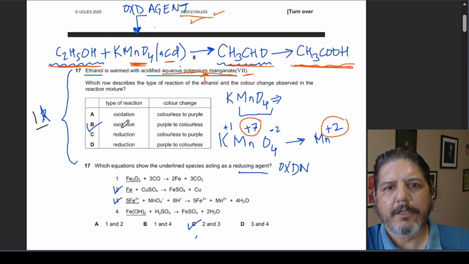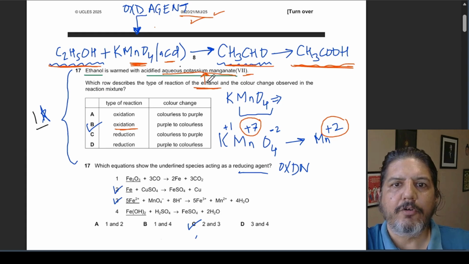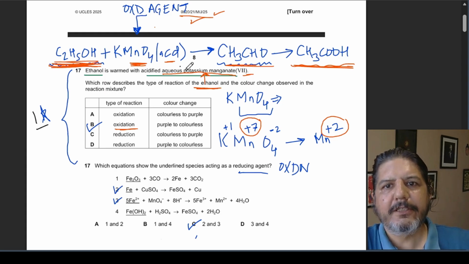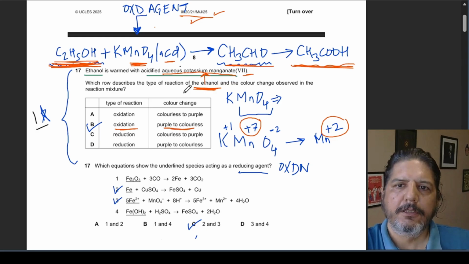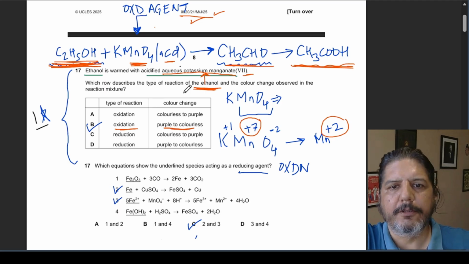So in this example, oxidation is taking place for ethanol. The color change observed in the reaction mixture would be from purple to colorless. So I hope this is clear.